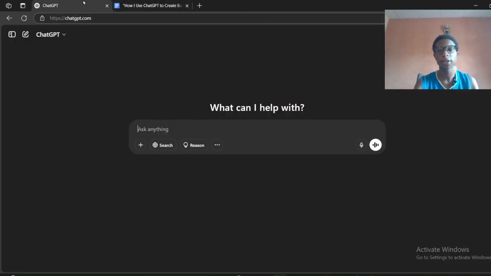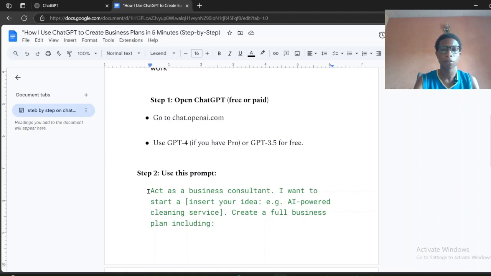Step two is to open ChatGPT. Like I said, this is my ChatGPT interface. For those of us that have ChatGPT, it's very simple. You just need to insert the prompt here. So this is the prompt, and we're going to copy our prompt.